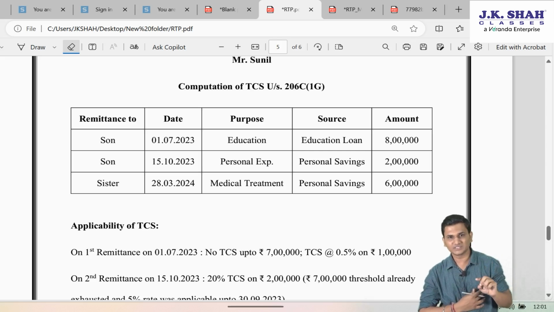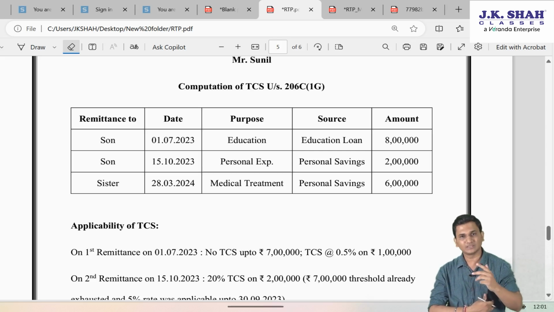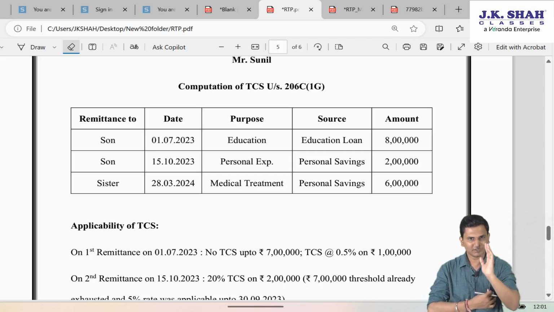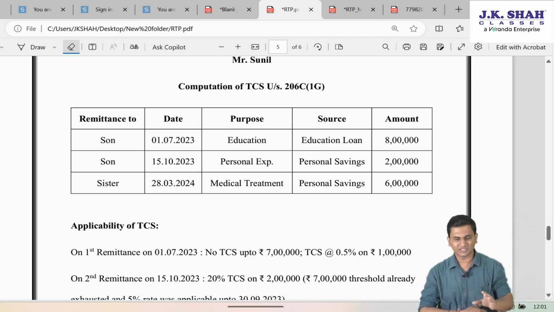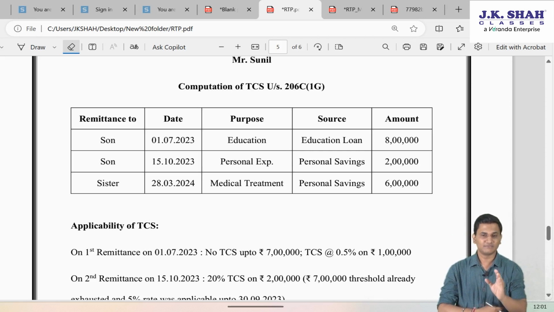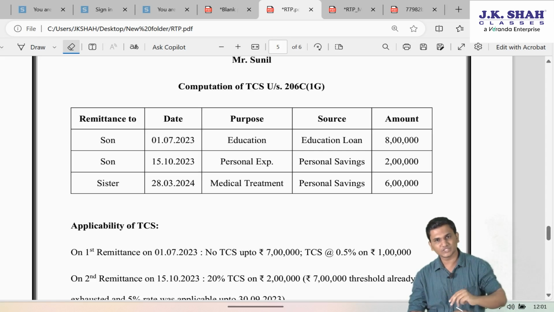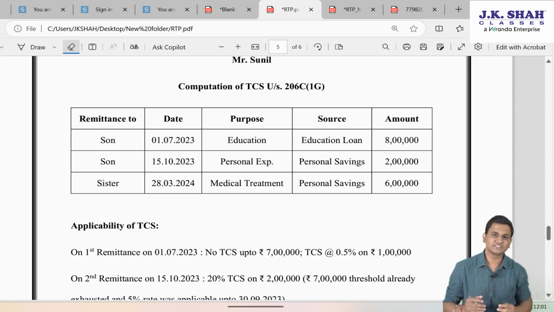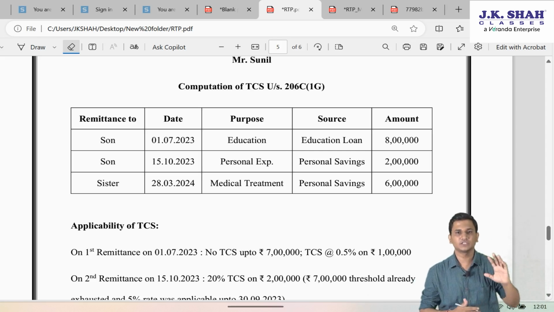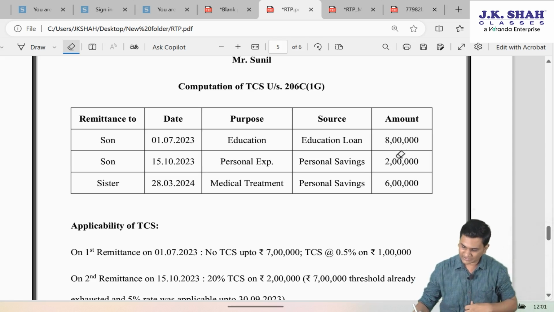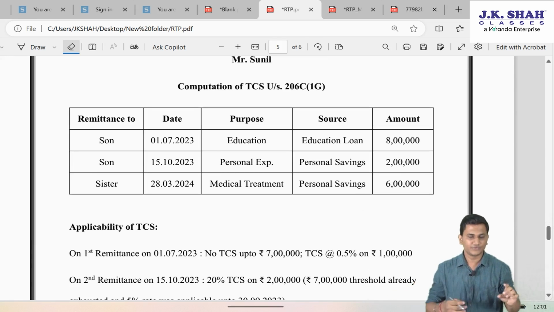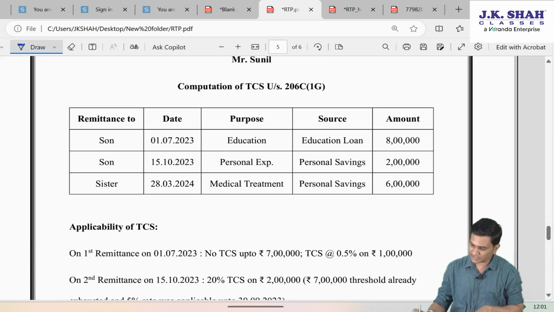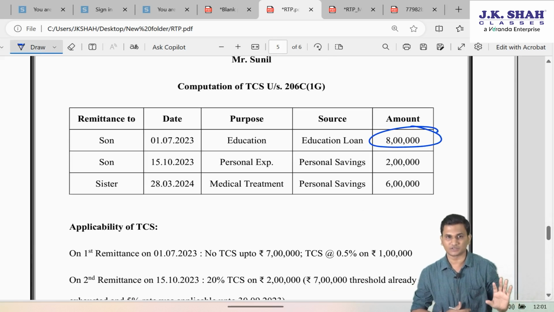But the point is, when all these three are done together, even though not on the same day, but in the same financial year, will the threshold of 7 lakh apply to each one of them? The answer is no. The clarification has been issued which says it will be a combined threshold for all the three. So you can consider that the threshold of 7 lakh will be available only for the first remittance, which is coming in chronological order.